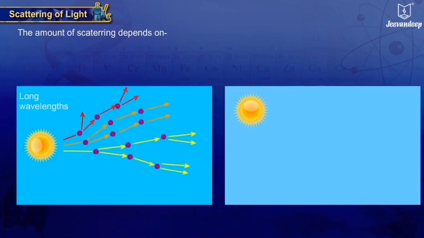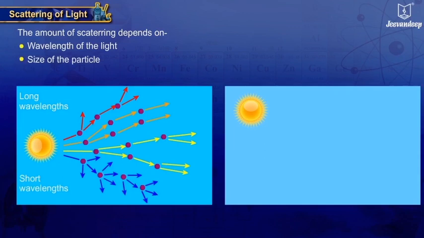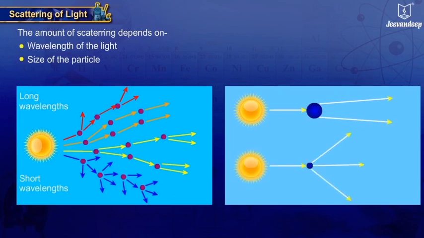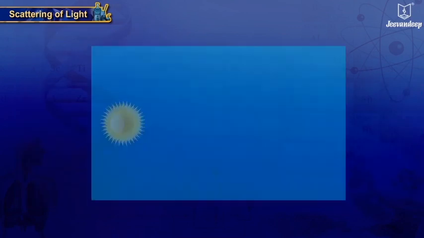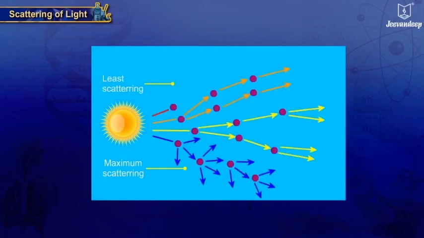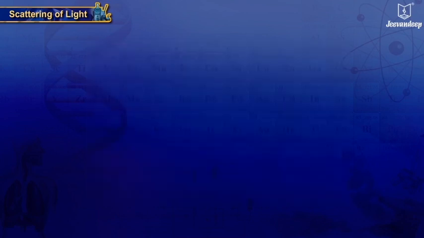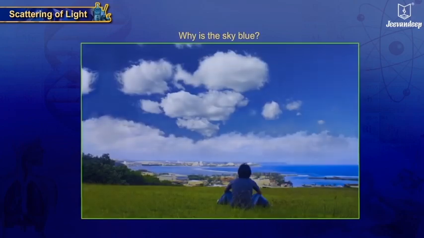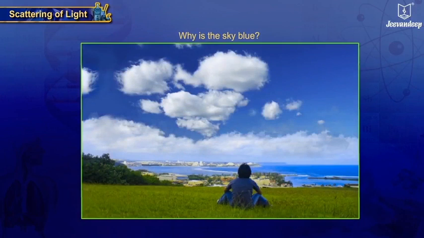The amount of scattering depends on the wavelength of the light and also on the size of the particle which causes scattering. In the visible range of light, maximum scattering of blue light and the least scattering of red light takes place. Why is the sky blue? The blue color of the sky is due to scattering of light.